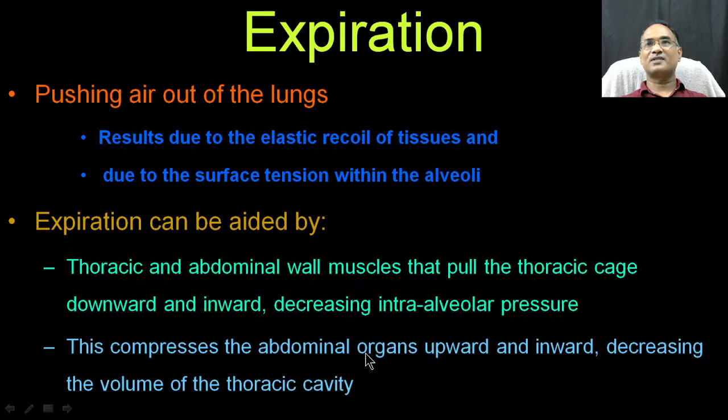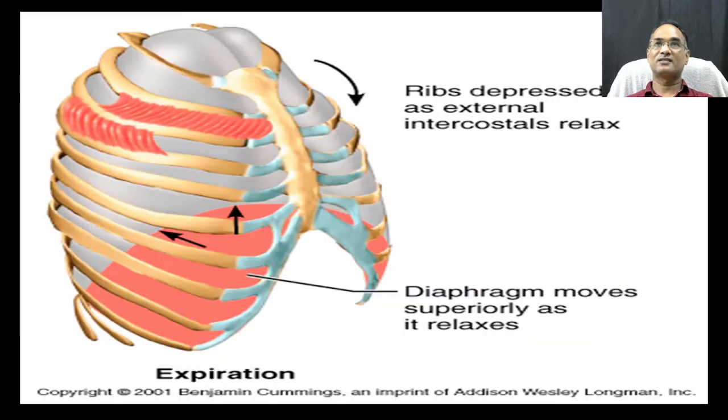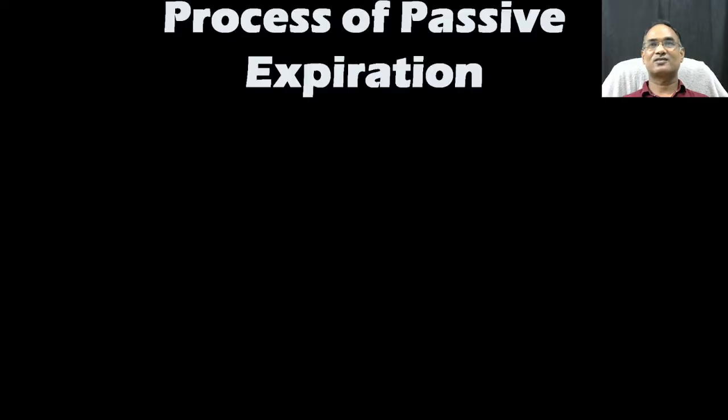This compresses the abdominal organs inward and decreases their volume. So pressure is created in the thoracic cavity. While expiration, the ribs depress and the diaphragm moves superiorly as it relaxes. These two processes aid better expiration. The next process is passive expiration.